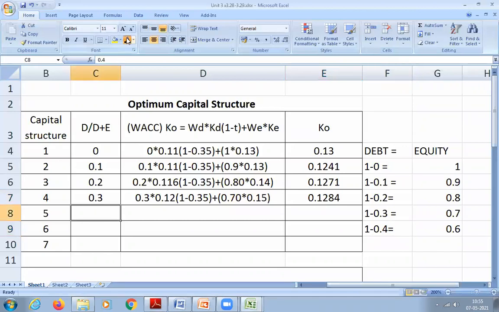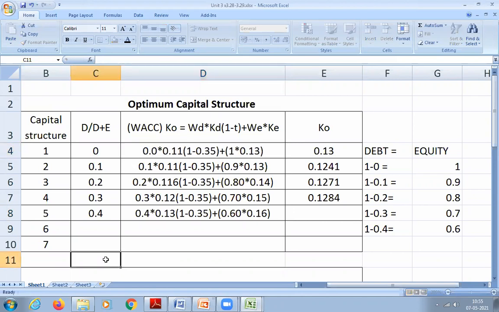So 0.4 will be how much? 0.4 into 0.13 into 1 minus 0.35 plus 0.6 into 0.16. Anybody has any doubt in substitution now? Did you understand? How much are you getting? Cost of capital? 0.1298. 0.1298 is correct. All of you got 0.1298, students?